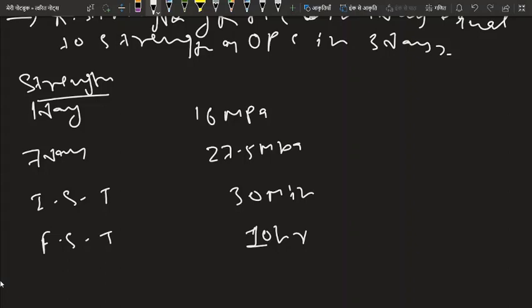So what is an accelerator? An accelerator is an admixture which enhances the rate of hydration, so the setting time will be quick. If we need a shorter setting time than we get in rapid hardening cement, we add the accelerator calcium chloride. After adding about 2 to 2.5% of calcium chloride, rapid hardening cement is converted into extra rapid hardening cement, also called ultra rapid hardening cement.